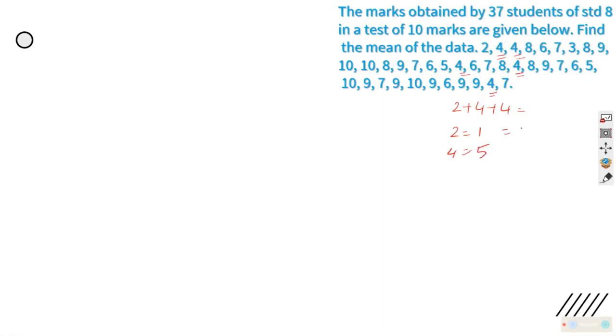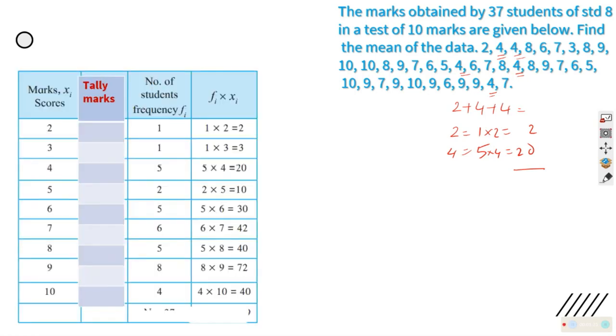That means this is equal to 1 into 2 to 5 into 4, 20. Like that you can add. You will be having such a situation. You have learned about this kind of data recording last year. Or we can make some table like this so that we can do it perfectly. Correct? That is what is done here.